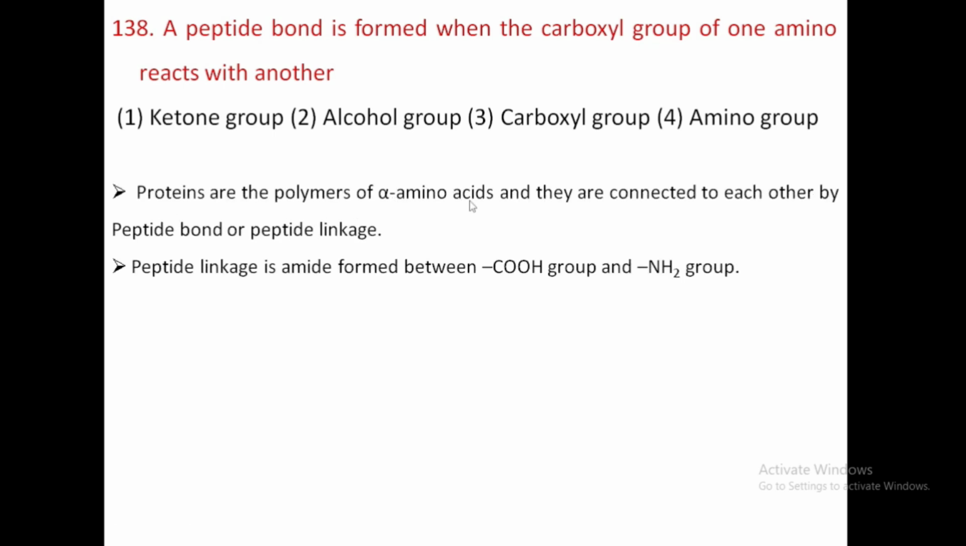See here, proteins are polymers of alpha amino acids and they are connected to each other by peptide bonds. A peptide bond is also called a peptide linkage. The peptide linkage is an amide bond. Amide means CONH. CONH is the amide group or the peptide linkage that is formed by the reaction between the COOH group and the NH2 group. Here they have given the carboxylic group of one amino acid, and they are asking about the other group. The other group is NH2, that is the amino group. Hence option 4 is correct.